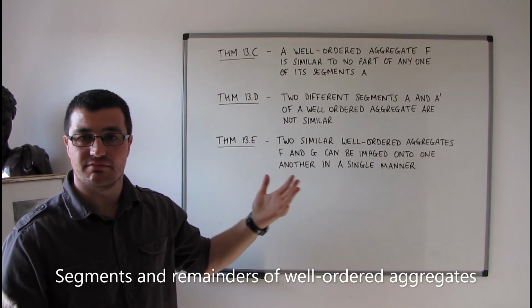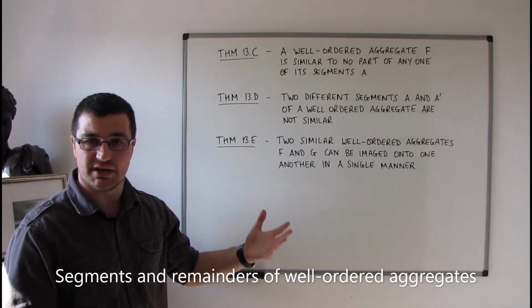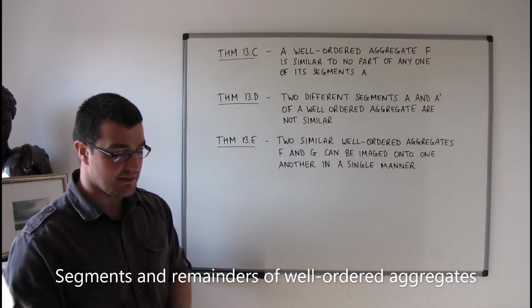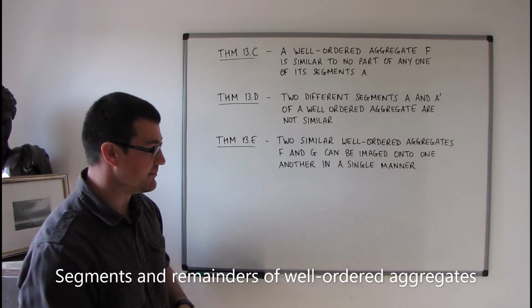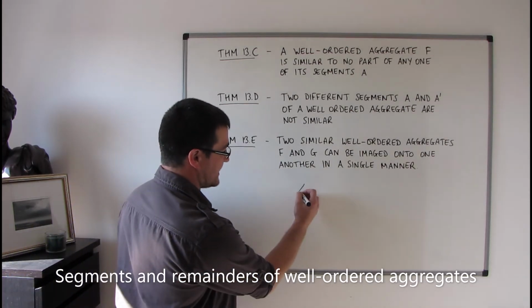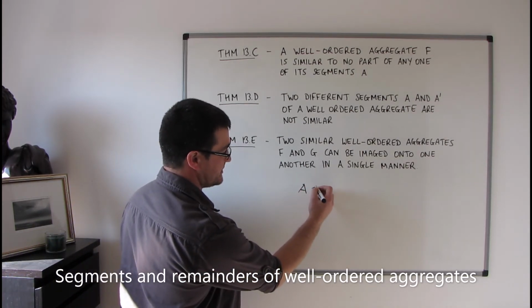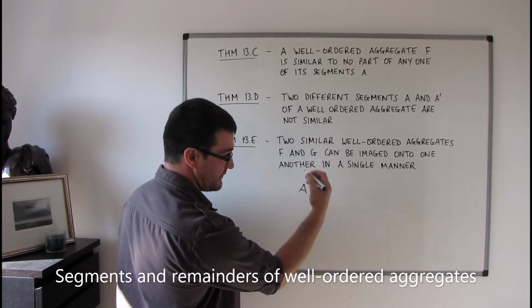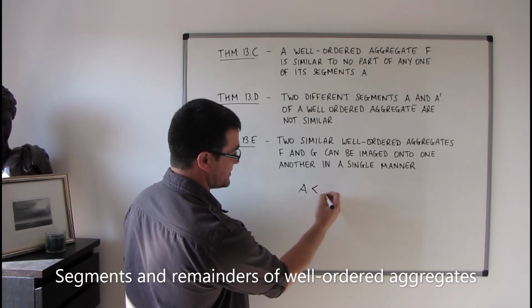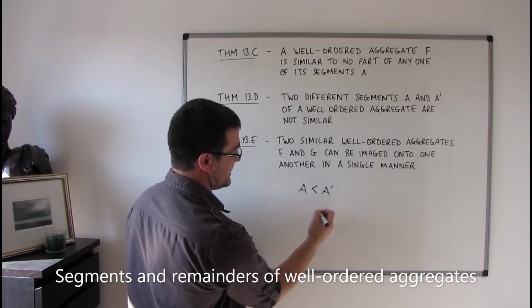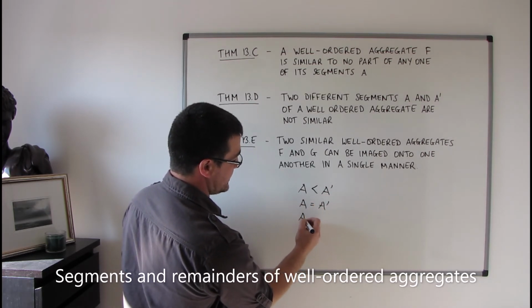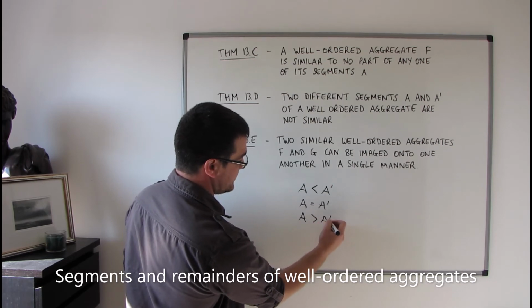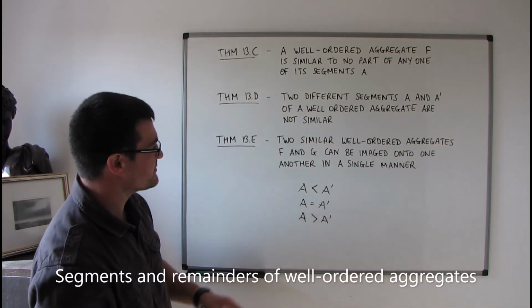Okay, something that I didn't make as clear earlier as maybe I should have done is that any two segments of an aggregate stand in exactly one relation to each other from amongst the three possible relations. A is less than A primed, A is equal to A primed, or A is greater than A primed.